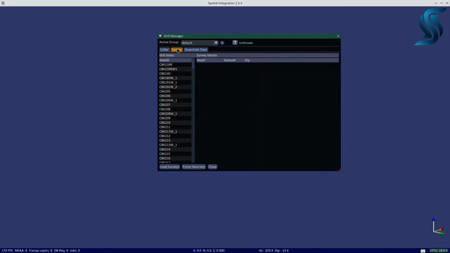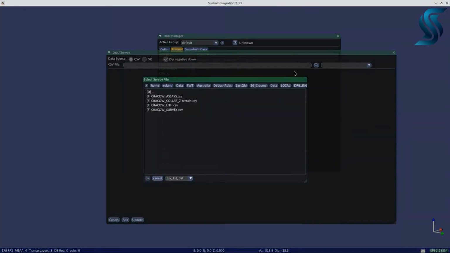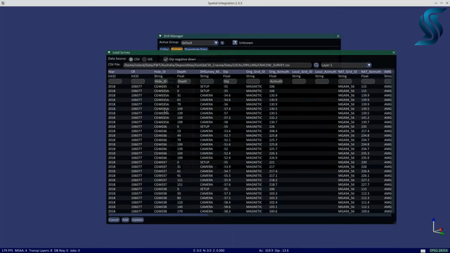Click on the Survey tab and make sure the correct drill group is made active. Now, click the Load Surveys button to load survey data. Follow the same process, ensuring that the hole ID, depth, dip, and azimuth columns are correct. In this case, we need to correct the azimuth column to use UTM azimuth instead of local grid. Make sure the sign of the dip checkbox is correct and click the Add button.